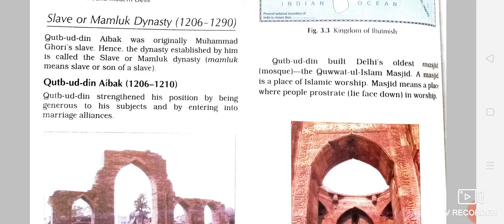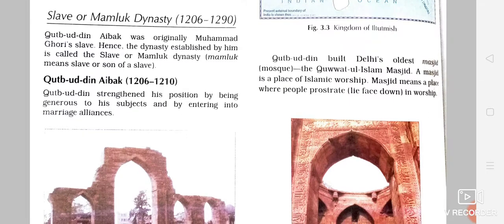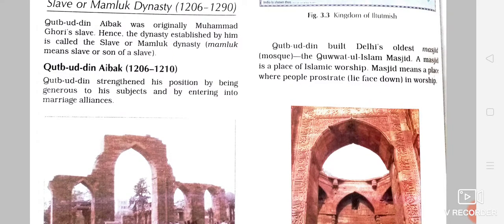Okay, and he adopted many different policies, like marriage alliances. And then we can say he built Delhi's oldest masjid. Masjid, we all know, is the worship place, the religious place of the Islamic people, the Muslim people. It is known as a mosque. So Delhi's oldest masjid is Quwwat ul Islam. A masjid is a place of Islamic worship in which the people go and prostrate. Okay, in worship. Prostrate means they lie down.